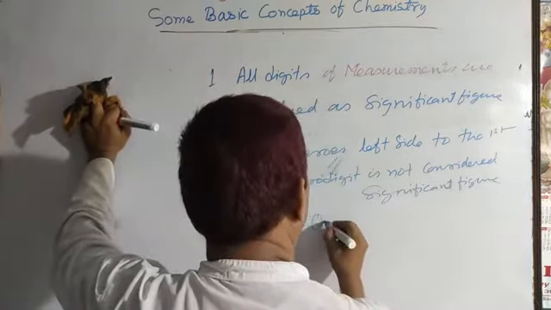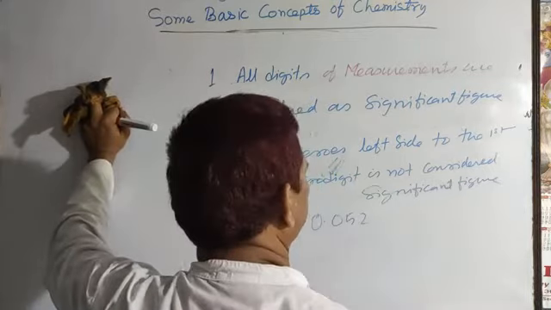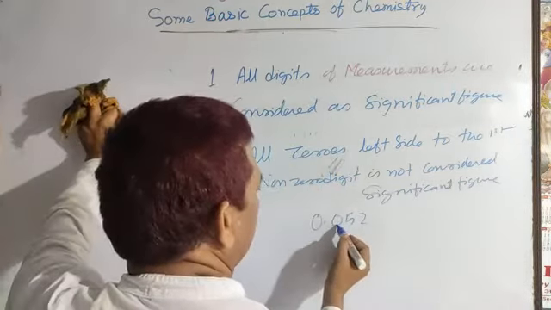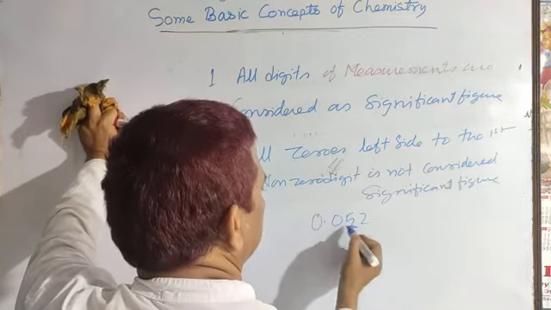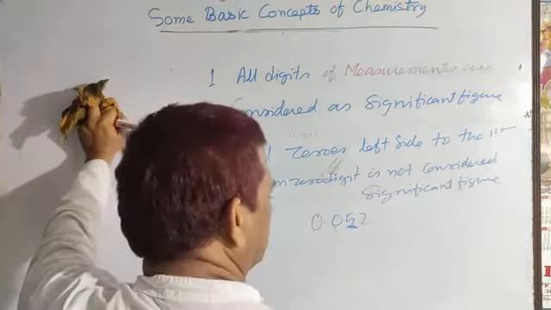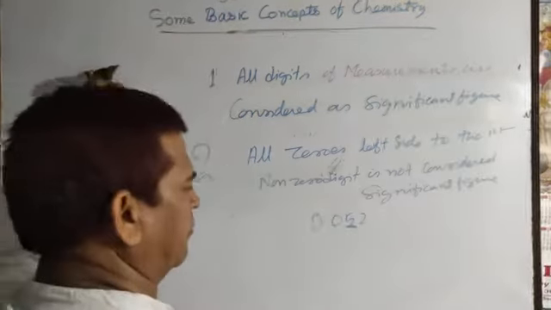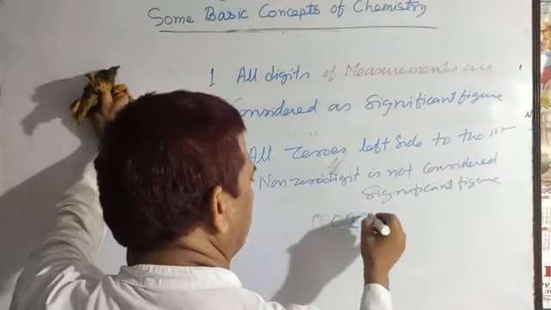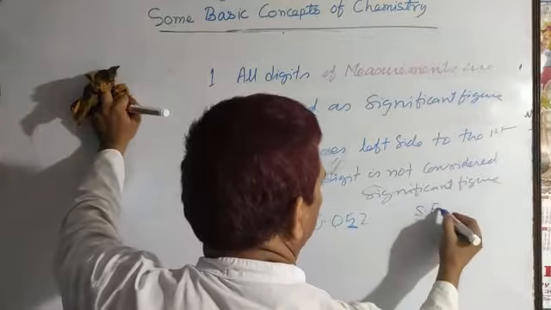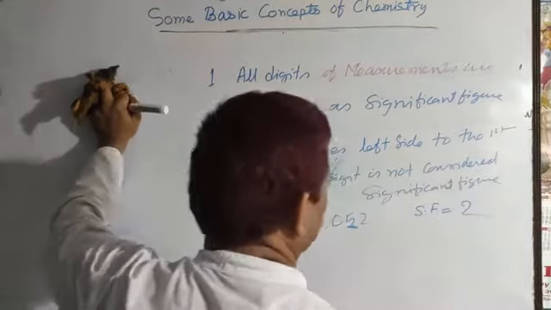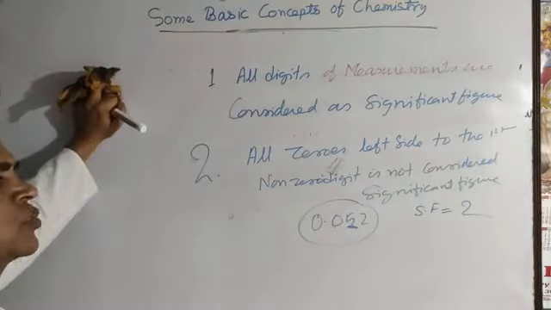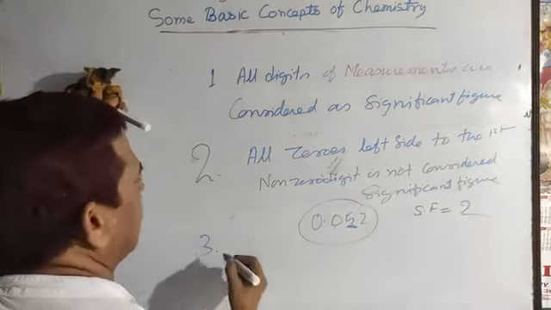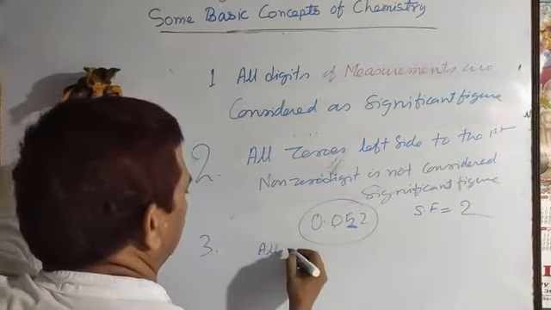For example, 0.052. Here the 0 is to the left side of the non-zero digit, so it is not considered a significant figure. Here the non-zero digits start only at 5, so the significant figures are 5 and 2. The answer here, the significant figures of this measurement, is 2.